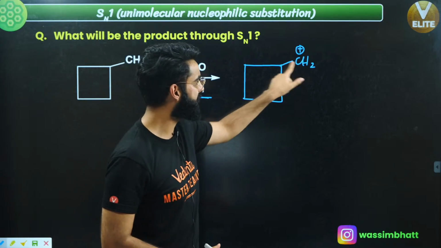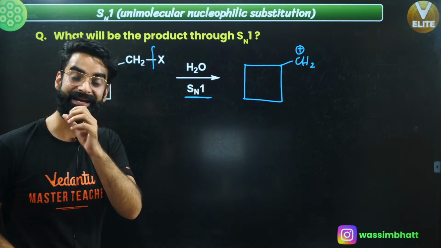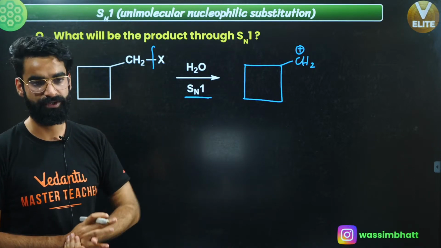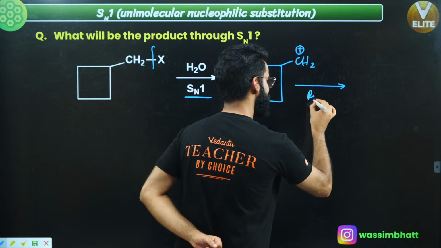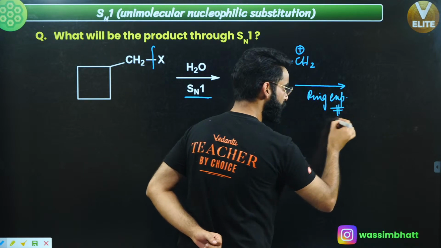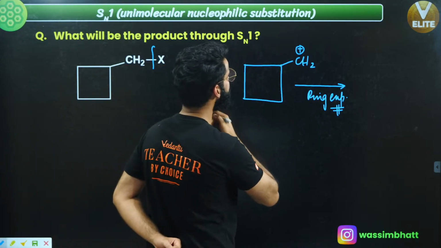Now how this ring expansion over here takes place? A ring expansion is going to happen over here. Keep on noting down these points. These are very important.